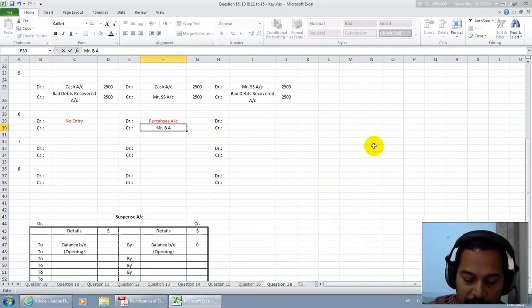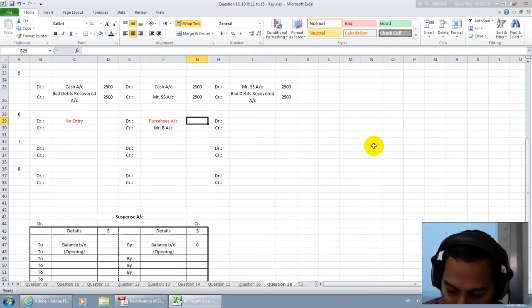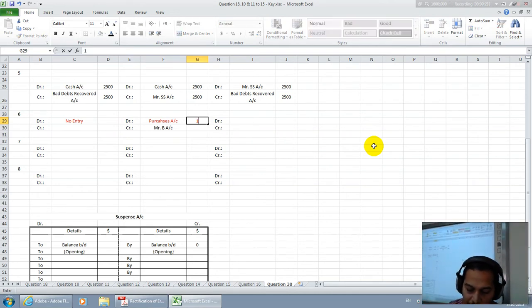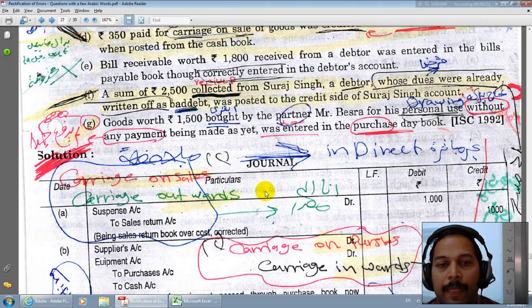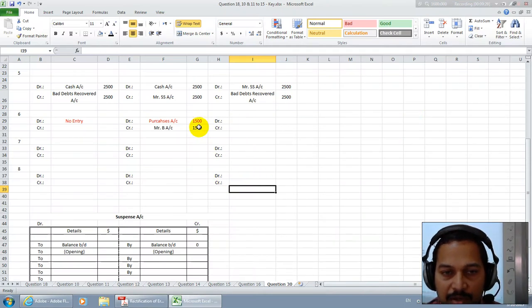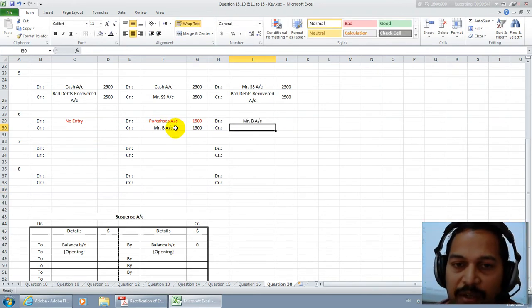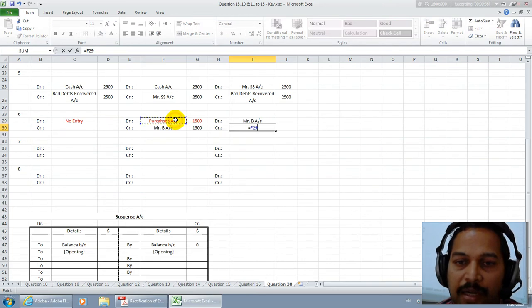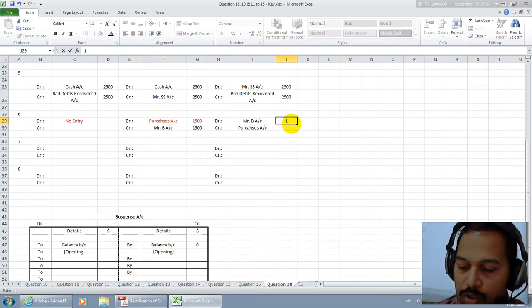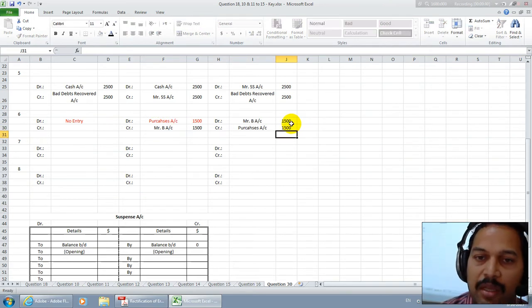Mr. B account was being credited. This we don't want to post. This is a mistake. The value is 1500. Purchases book means both sides of the error have to be taken into consideration. Therefore, we don't want all this stuff which is not concerned with the business, whatever the personal deal. Therefore, it is to be reversed totally.